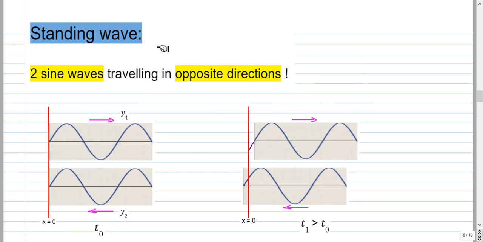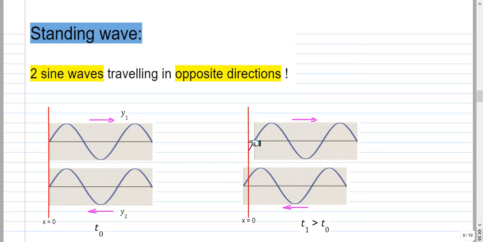One way of generating a standing wave is to have two sine waves traveling in opposite directions. So here we have two sine waves, y1 and y2. These two sine waves are exactly the same. They have the same amplitude and frequency. The only difference is they are traveling in opposite directions. And this is the situation at time t0, where these two waves are in phase. At a later time t1 greater than t0, y1 has moved towards the right and y2 has moved towards the left.